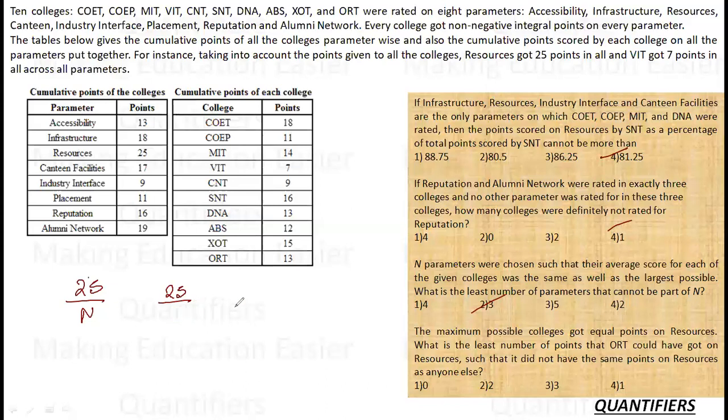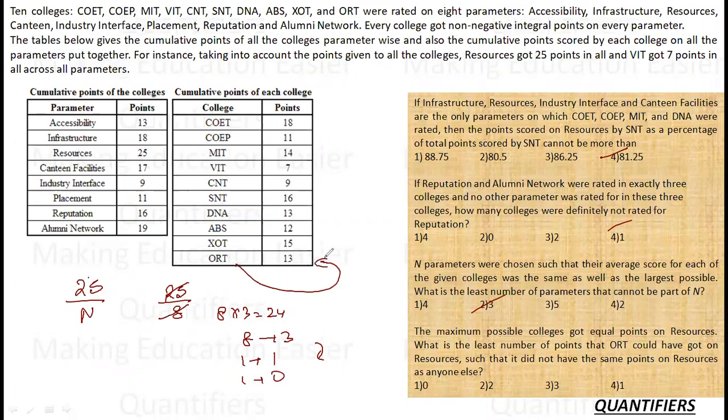25 divided by 9. 9 into 2 is 18 plus 7. In this way, ORT is getting 7. Okay. So if I take 8, 8 into 3 is 24. So 8 colleges are getting 3 each. Only one is left. One college is getting 1 and one college is getting 0. So the minimum value in this way I can give to ORT on resources is 0. One value is given to this and the rest are all given 3. So in this way 24 plus 1, 25 is taken. And ORT is given 0, which is distinct, not similar to anyone.